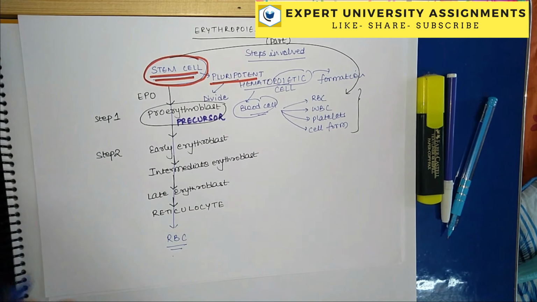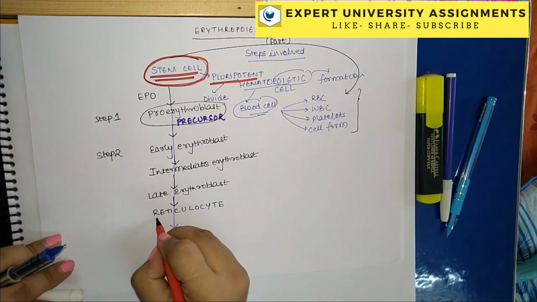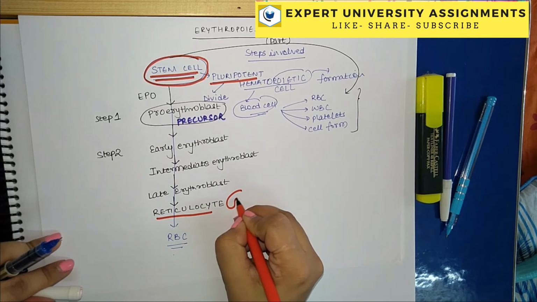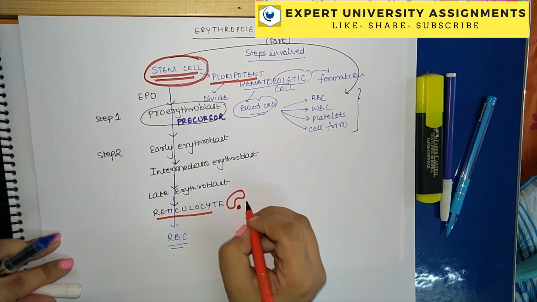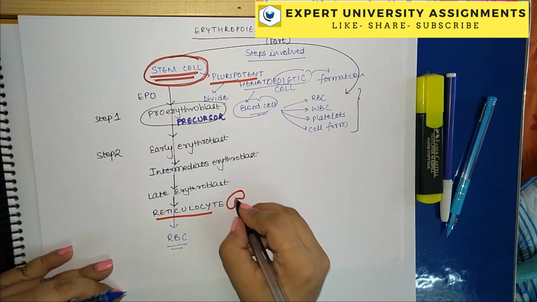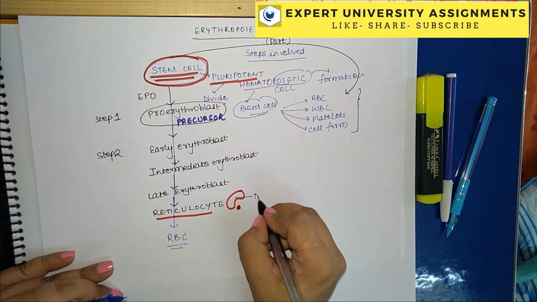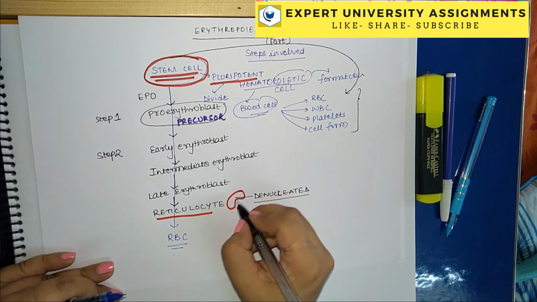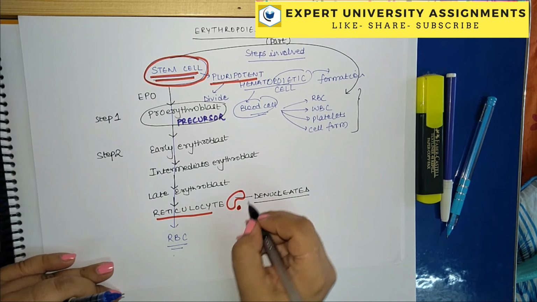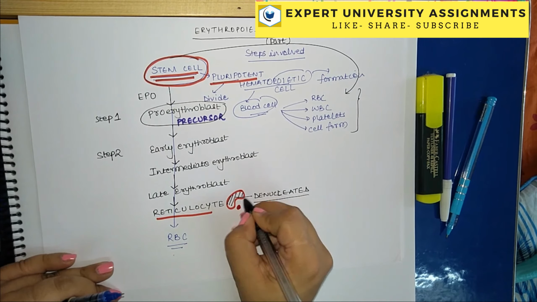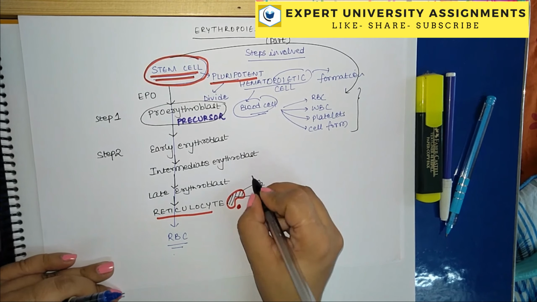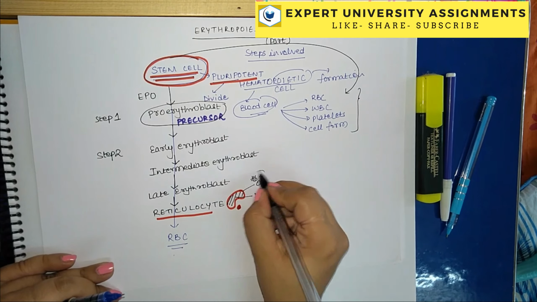Reticulocyte is important because this is the step when the red blood cell actually loses its nucleus, and now it becomes denucleated. The nucleus has to move out of the red blood cell, because when it comes out, the cell can easily carry oxygen by binding with hemoglobin.